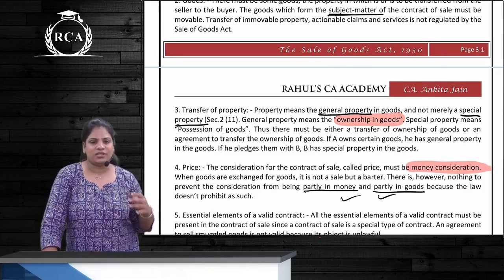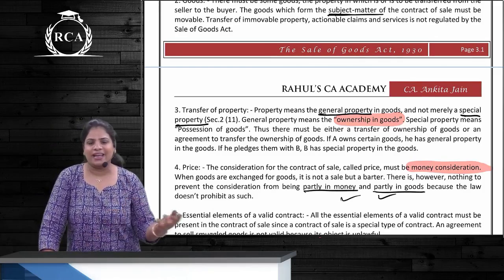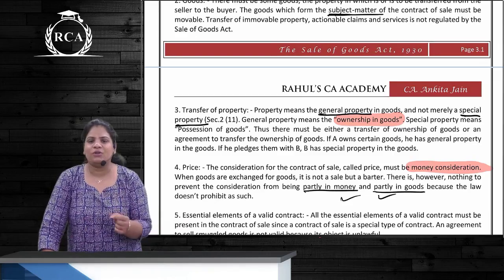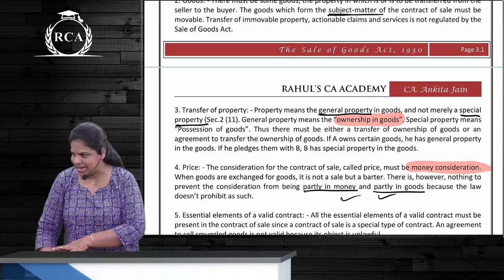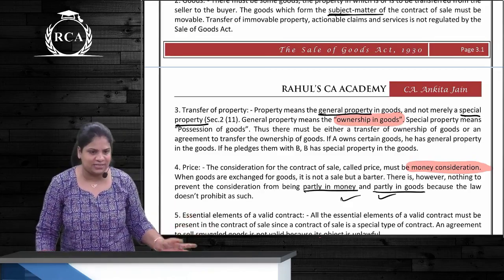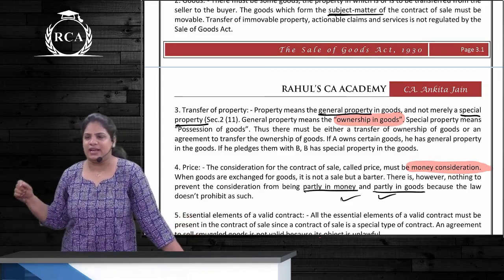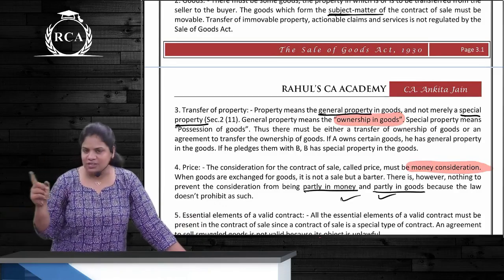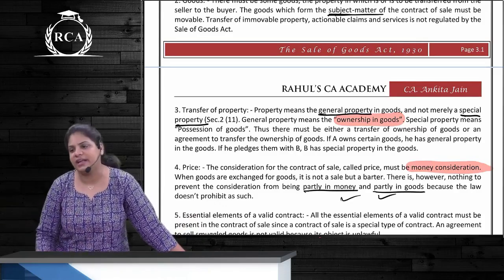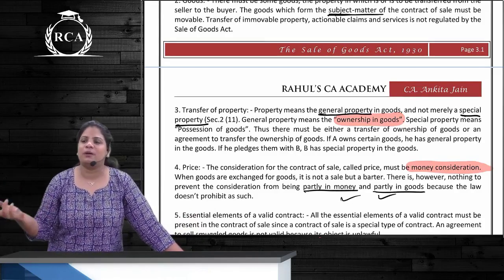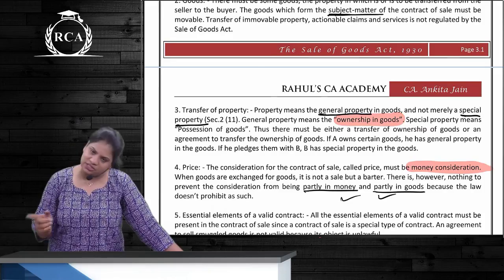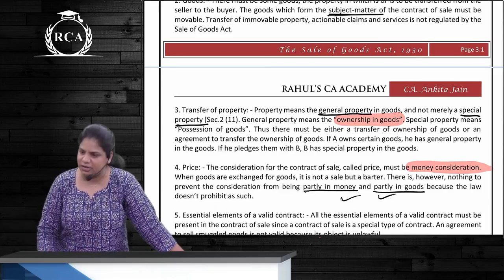My friend owns a shop, a gold shop. I get 3 necklaces from him. I am going to retain the one that mom likes. After mom chooses one, I am going to retain that and return the balance 2 necklaces. Whichever necklace she chooses, ownership will pass for that necklace. So ownership is going to pass based on conditions. This also is going to be an agreement to sell, correct? So sale on approval basis or sale on return basis will always be agreement to sell, correct?